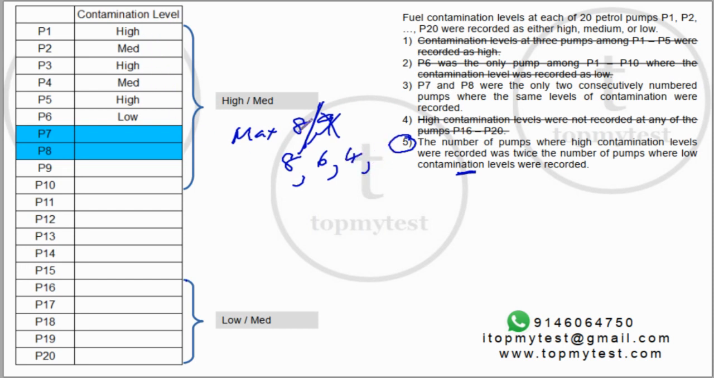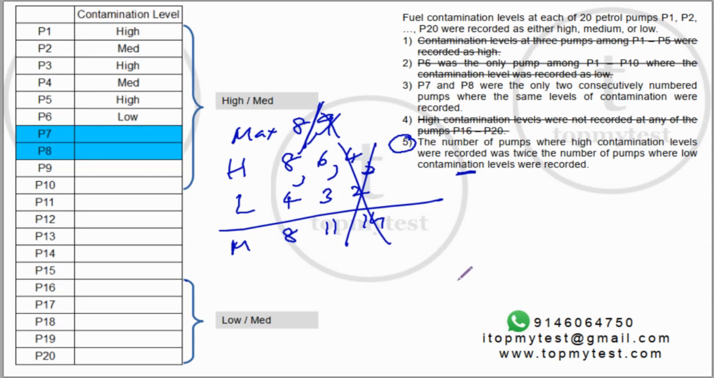It cannot be 2 because 2 is already done. So the number of highs can be this. So lows will be 4, 3, 2. In which case medium will be, in this case 8, in this case 11, in this case 20 minus 6, 14. Now this is not possible, right? So one of these two scenarios is possible.